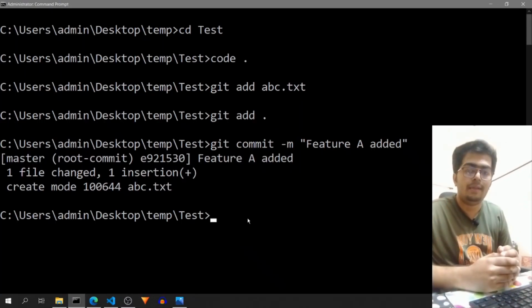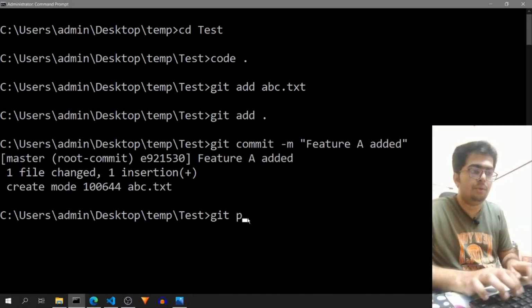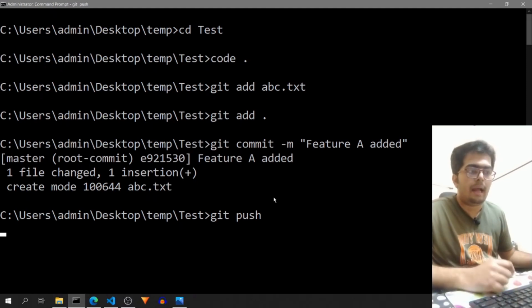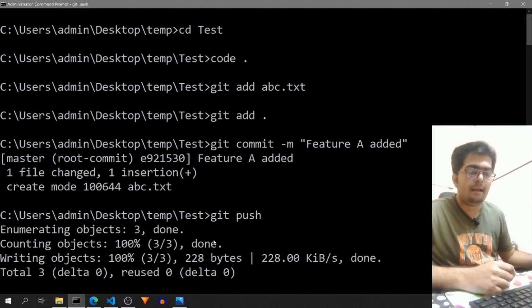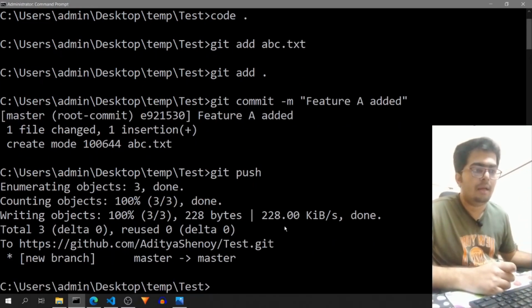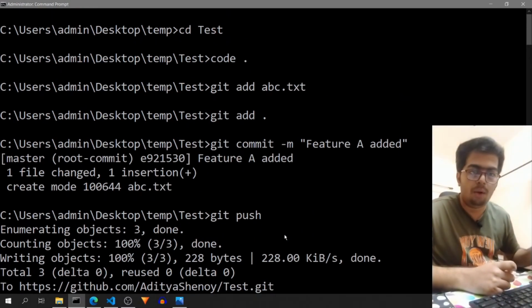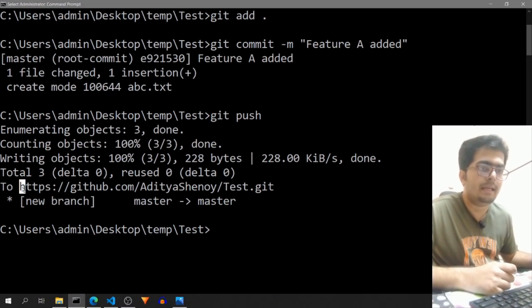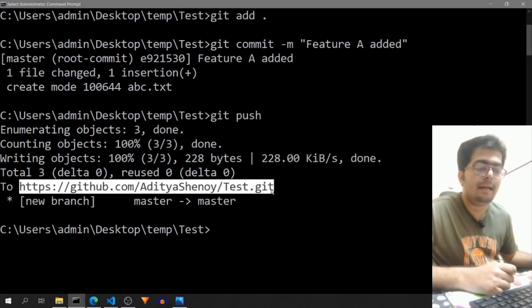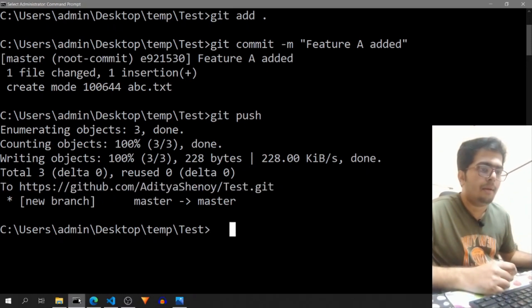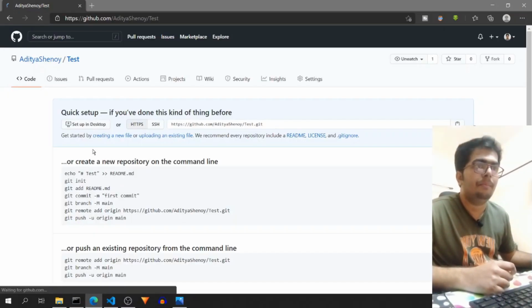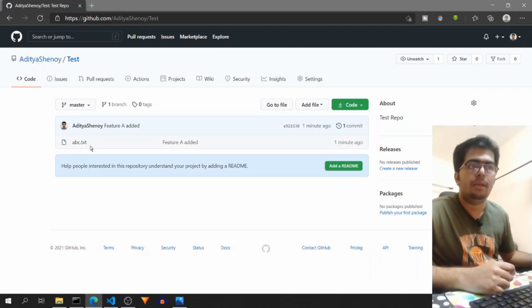To push all our changes that we have made on our local machine to the web version, we have to use git push and it will push all the changes that are there in our local machine to the git that we have initially cloned to. So as you can see, https and this .git was the link that we pasted in the first step. So if we go up to our repository and refresh the page, you can see abc.txt, feature A added.